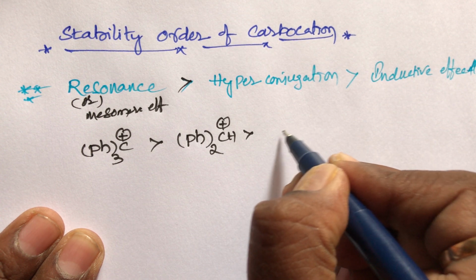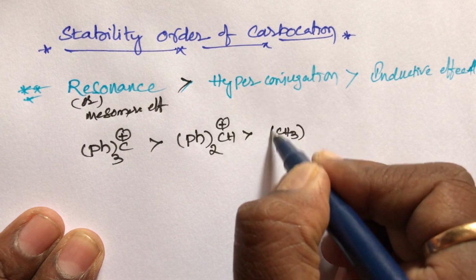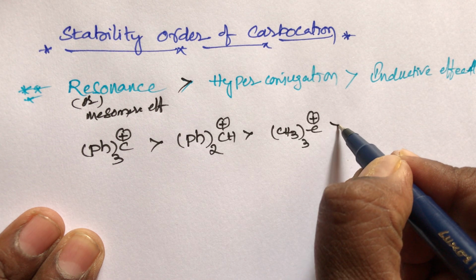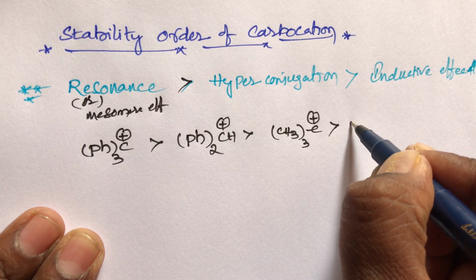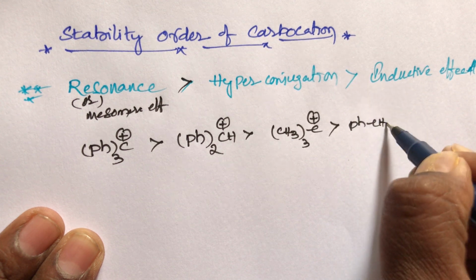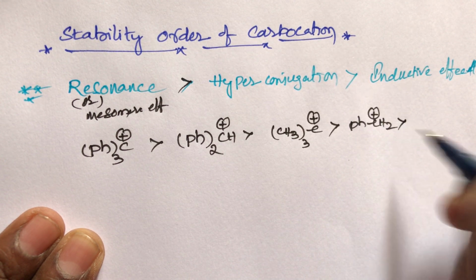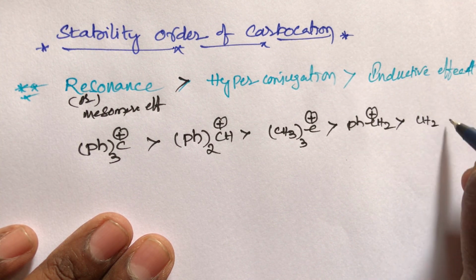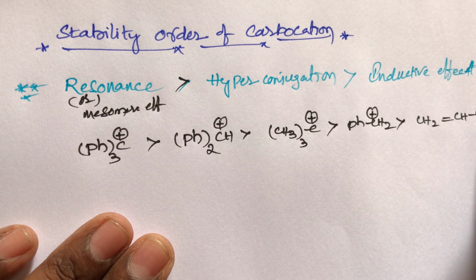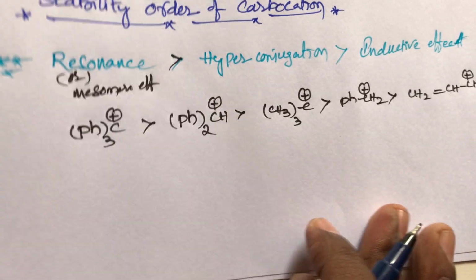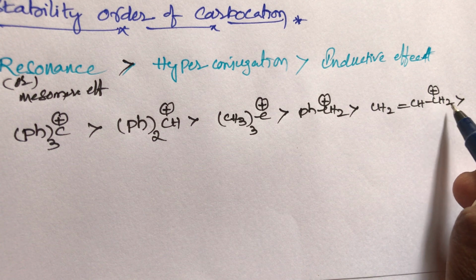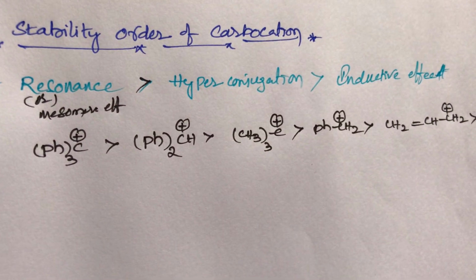Trimethyl, that is the tertiary carbocation. The tertiary carbocation is more stable than the phenyl carbocation. The phenyl carbocation is more stable than the allylic carbocation, CH2 double bond, CH single bond, CH2 plus. This is the allylic carbocation, and it is greater than the secondary carbocation.